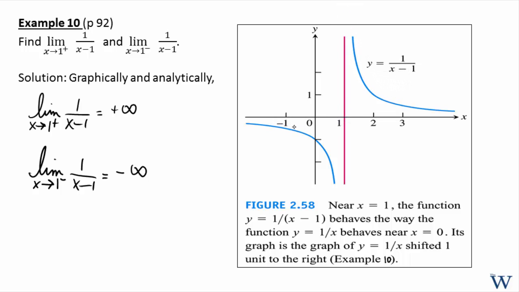Then from the left, the differences will be negatively close to 0, so it's going to minus infinity. So we have shown it both graphically and analytically. In other words, if I don't see a graph, I can just look at the behavior and observe that this ratio is plus infinity and this ratio is going to be minus infinity.